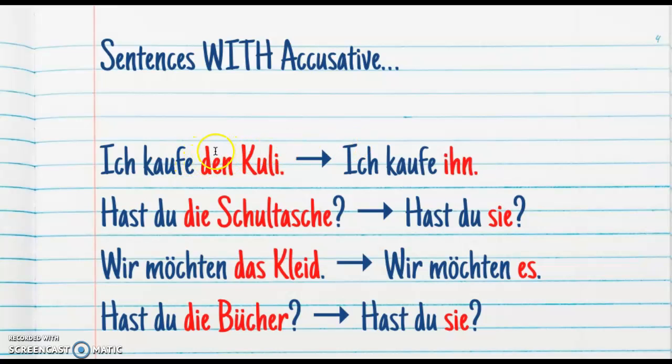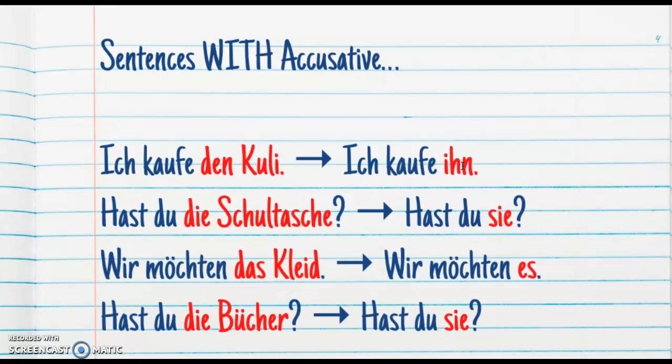That's why it's the accusative case, den Kuli. If we want to change den Kuli into a pronoun, and instead of saying I'm buying the pen, say I'm buying it, because the pen is masculine, we have to change it to ihn, which is the same pronoun we would use for him. Because German has 3 different genders for nouns, we have to reflect that gender even in inanimate objects. So we would say ich kaufe ihn.